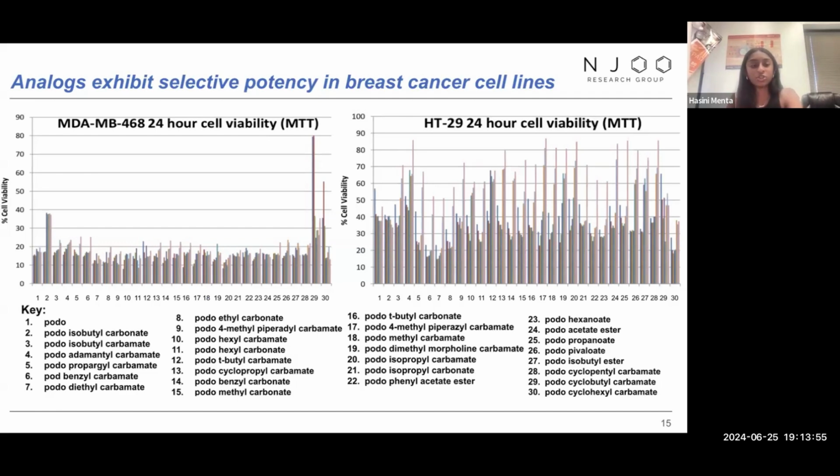Looking at these two graphs, neither of this data was very evidently conclusive, as seen on the 468 cell line, where we have viabilities all around 20 to 30% within the 24-hour timeline. While we don't see a very great differentiation between our analogs, we do see a high compound potency.